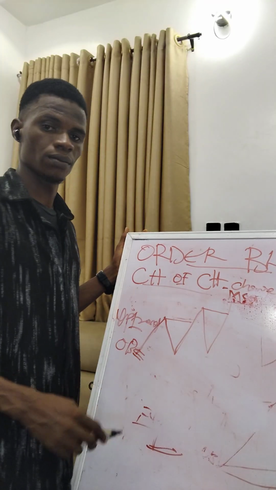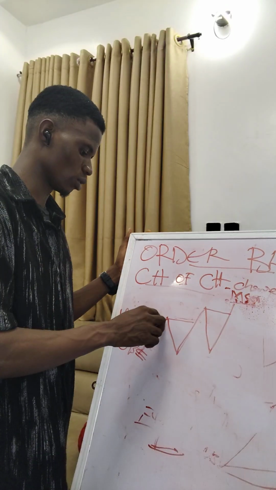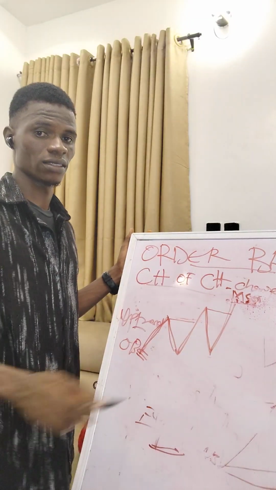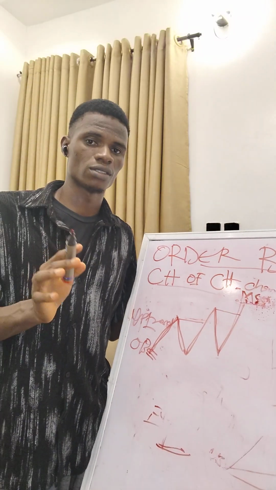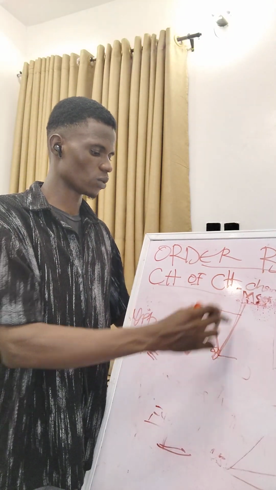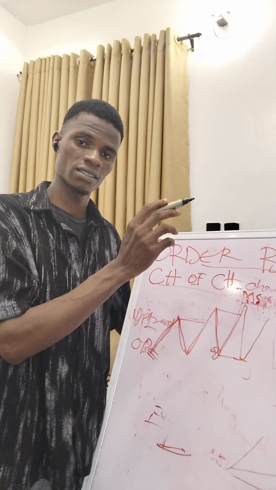Another break of structure. Now we already know this is an uptrend because we are having higher highs, higher lows. So what you are looking for here is buys. This is an order block. So you are just waiting for price to retreat to this level. Then you take your buy and you buy.